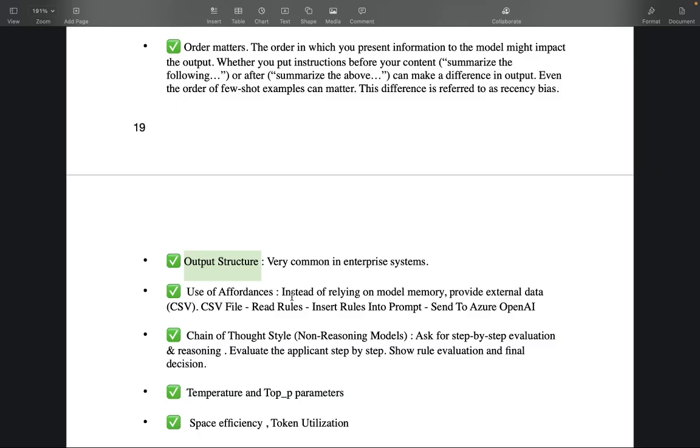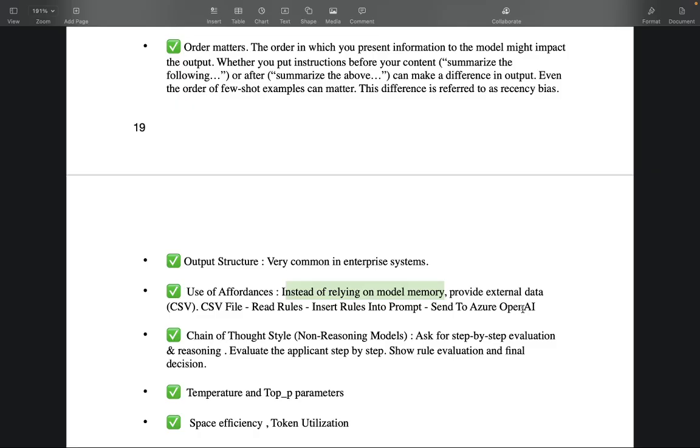Instead of relying on the model memory in the system prompt, provide external data like a CSV, as we were using. From the CSV file, we are reading the rules and inserting the required rules into the prompt, and then we are sending it to the Azure OpenAI model. So that's how you have to use this strategy.